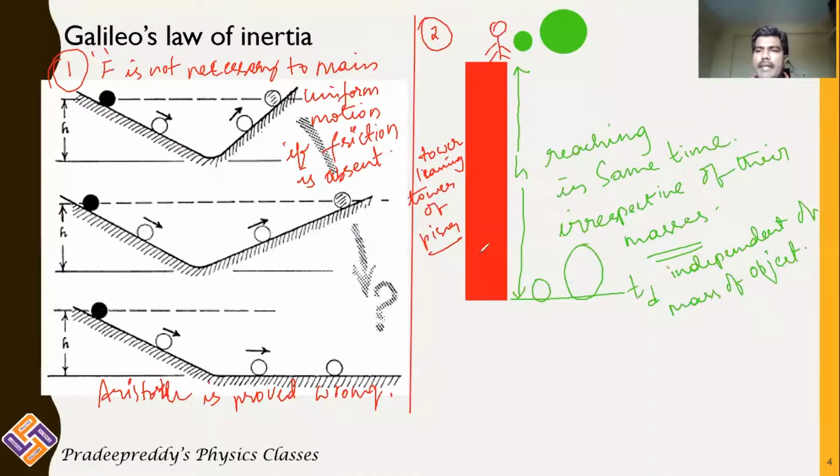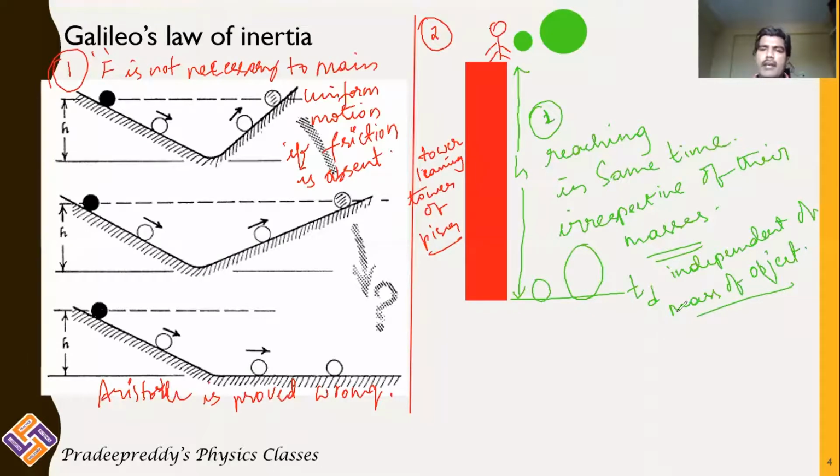Okay, so this is a practical demonstration by Galileo, and from this activity he gave the statement that both the bodies will reach in the same time. Time of descent is independent of the mass of the object. Mass does not influence the time for which it is falling down. This is the second fault of Aristotle which was proved wrong by Galileo. So Galileo proved Aristotle is wrong.